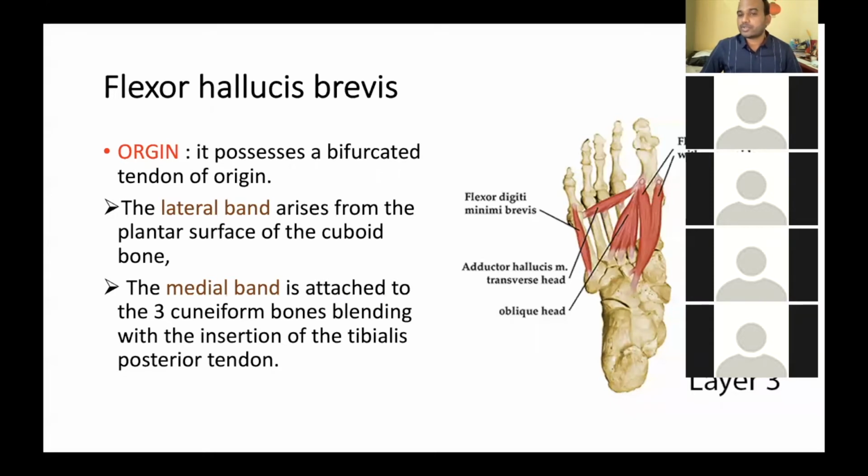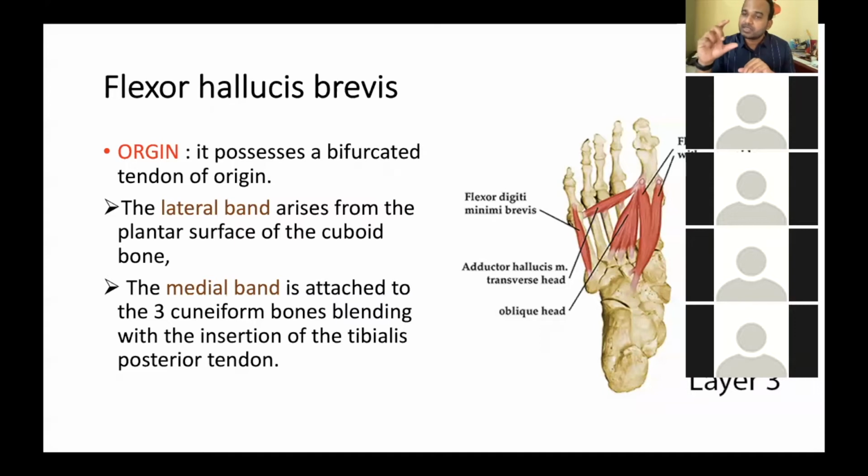means it is going to the greater toe. Pollicis means it is going to the thumb. So flexor hallucis brevis. Brevis means short muscle, longus is long muscle. The longest muscles are seen in the leg, right? But in the sole of the foot, you have short muscles which are called brevis. Flexor means the action of that muscle is flexion. Hallucis means it is acting upon the greater toe.